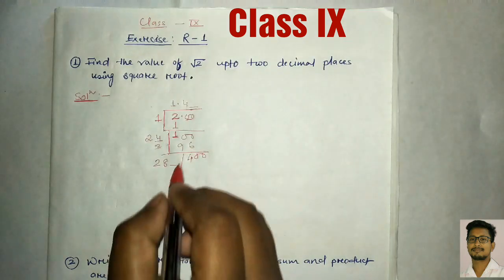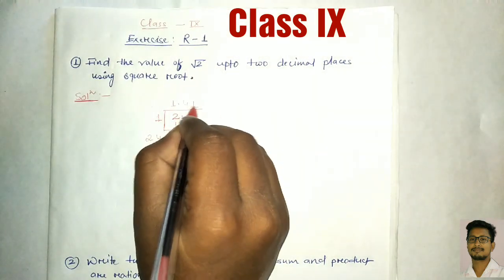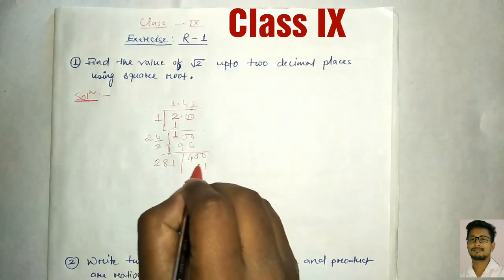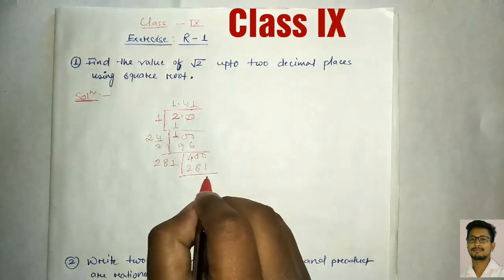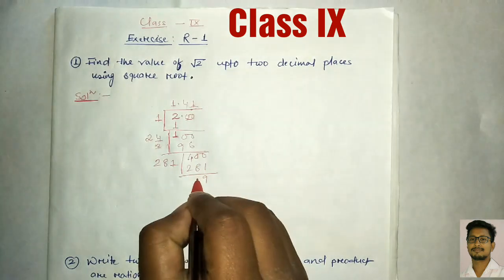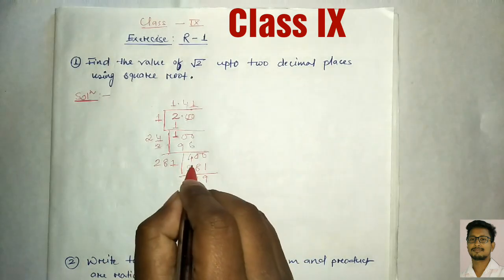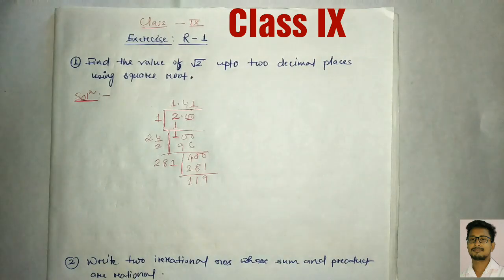So maximum we can put the digit here 1. Okay. So 1 1s are 1 and 8 2s are 16. Clear. So 281 here. We got it. The remainder will be here 9. Then again 9 minus 8 is here 1 and 3 minus 2 is 1. So this is our remainder.